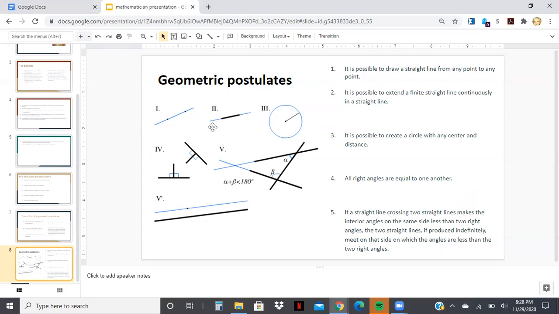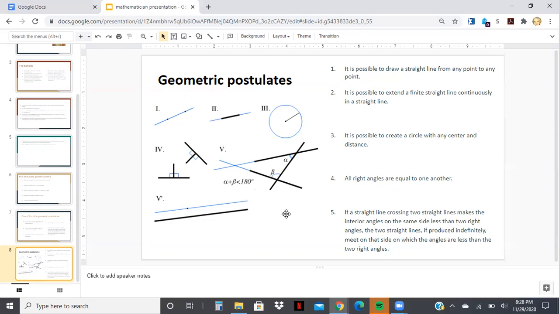Number 2, it is possible to extend a finite straight line continuously in a straight line. So you have a finite straight line and then a straight line going straight through it, and it's all on a straight line. Then it is possible to create a circle with any center and distance, so no matter what the radius is, you can create a circle. And all right angles are equal to one another, so no matter if it's upside down or sideways, as long as it's a right angle, they will still be equal to one another.